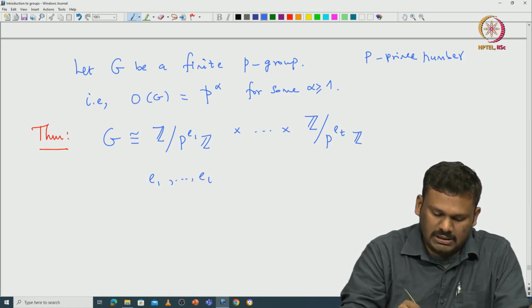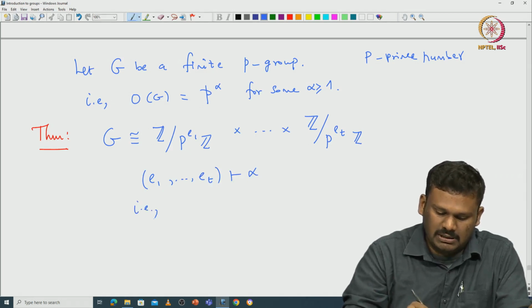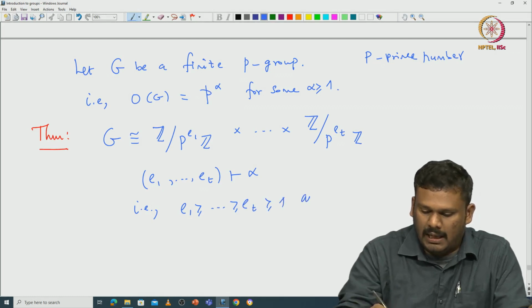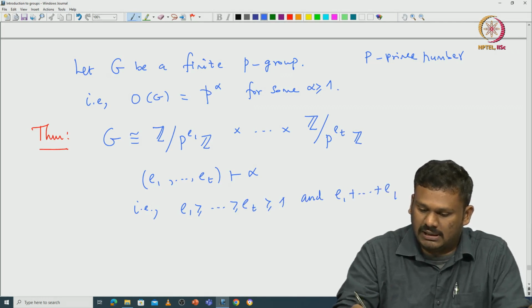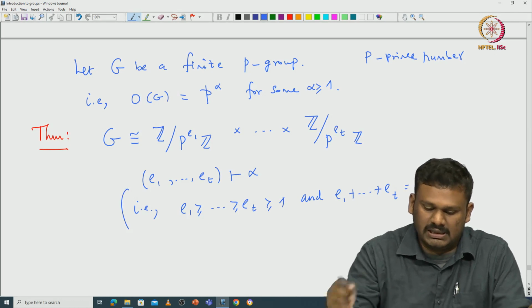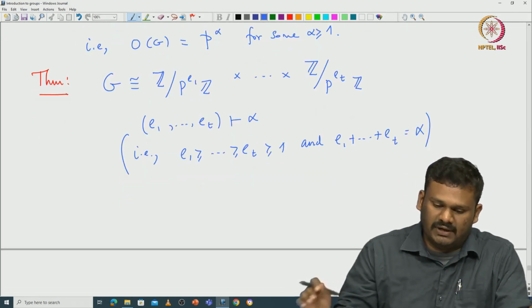Then E1 etc. ET form a partition of alpha. That means E1 is greater than or equal to etc. greater than or equal to ET, where ET is greater than or equal to 1, and the sum of all these exponents, E1 plus etc. plus ET, is exactly equal to alpha. That is the meaning of a partition of alpha. This is our claim.